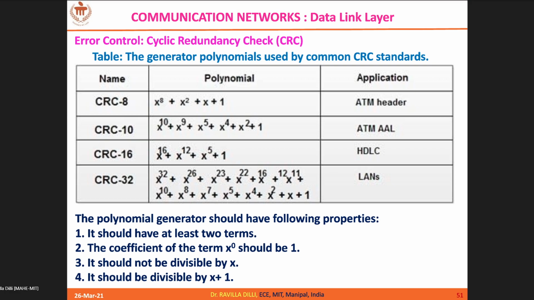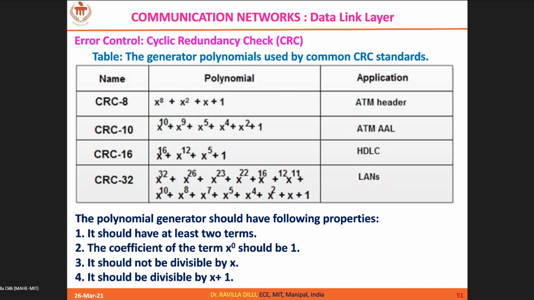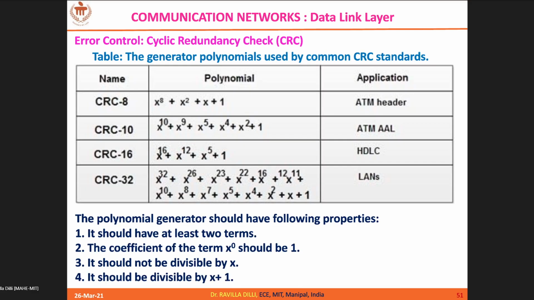The polynomials should have at least two terms, and every polynomial should have a power of 0. X power 0 is nothing but 1, so you can observe the x power 0 term in all the polynomials. Same way, it should be divisible by x plus 1.